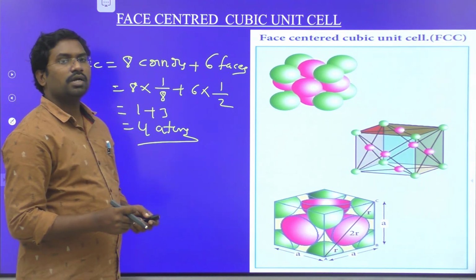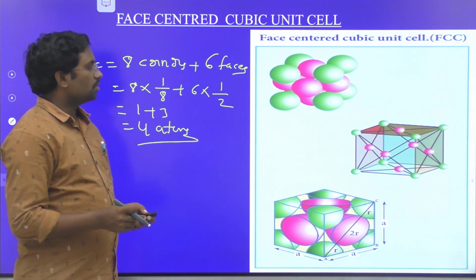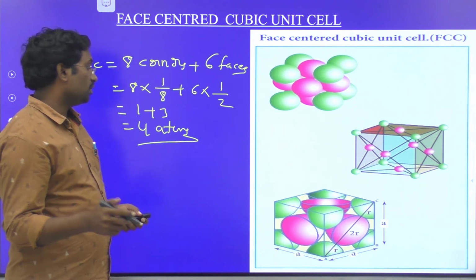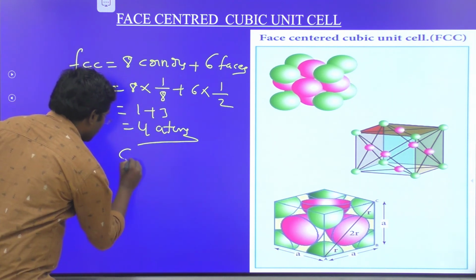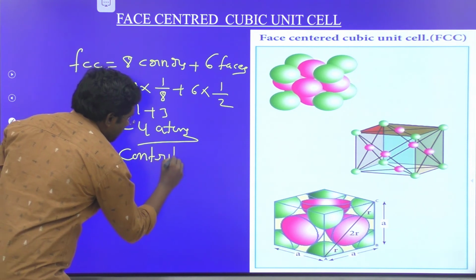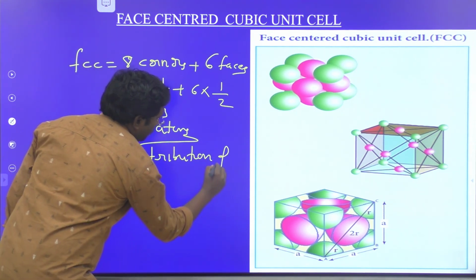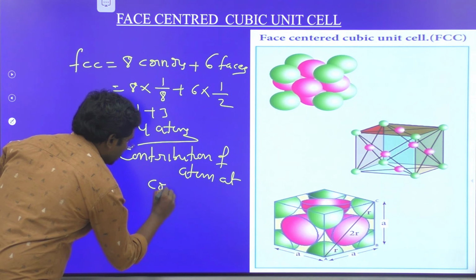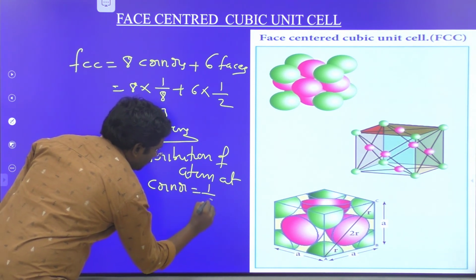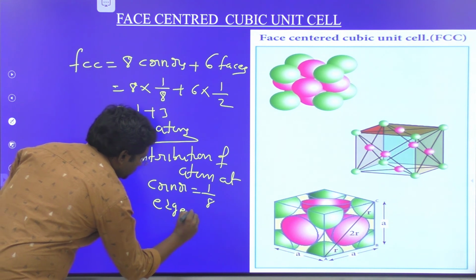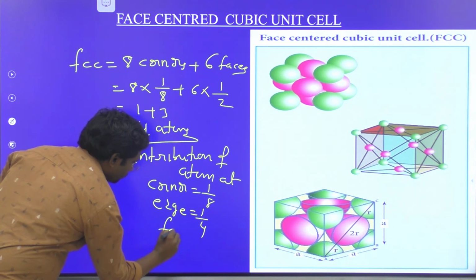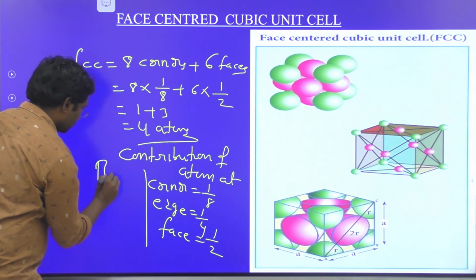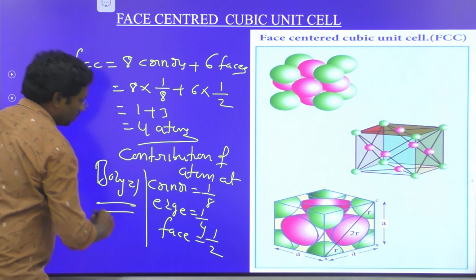So to calculate the total number of atoms in a simple cubic structure, body centered structure or face centered structure, we have to know the contribution of the atoms. So I have to write here the contribution of an atom at a corner position is equal to 1/8, edge position is equal to 1/4, face position is equal to 1/2, and center of the body is equal to 1.